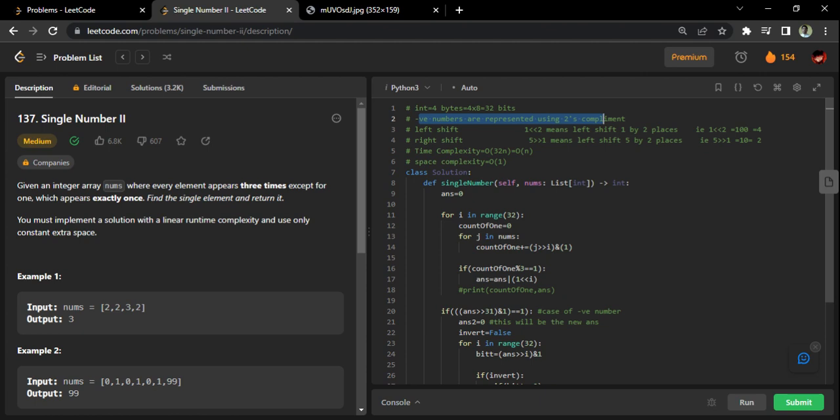So now let's understand what is left shift. These things are very simple, but I'm trying to cover them so that even beginners learn this, and obviously you need some refresh, even if you know these things. We are talking about left shift. Left shift basically means, for example, left shift one by two places. One is one. I will left shift one by two places, so two zeros will come in its front, and its value will now be four. So one left shift by two becomes four.